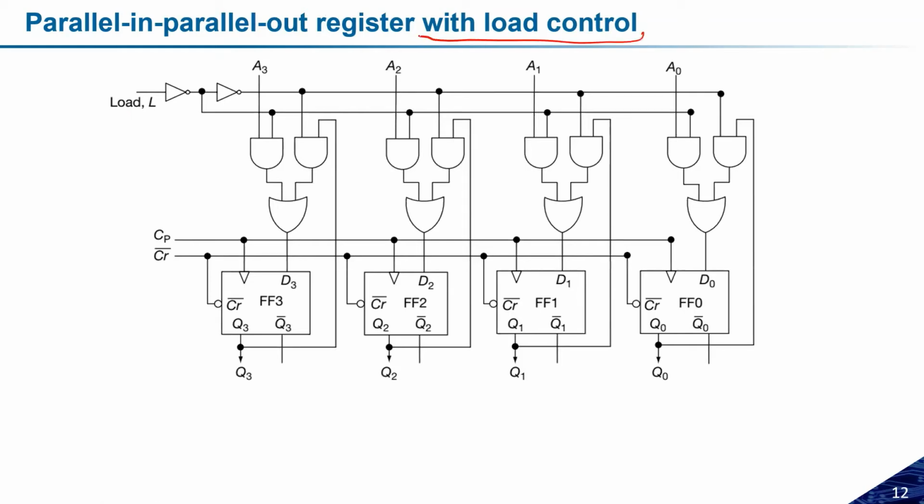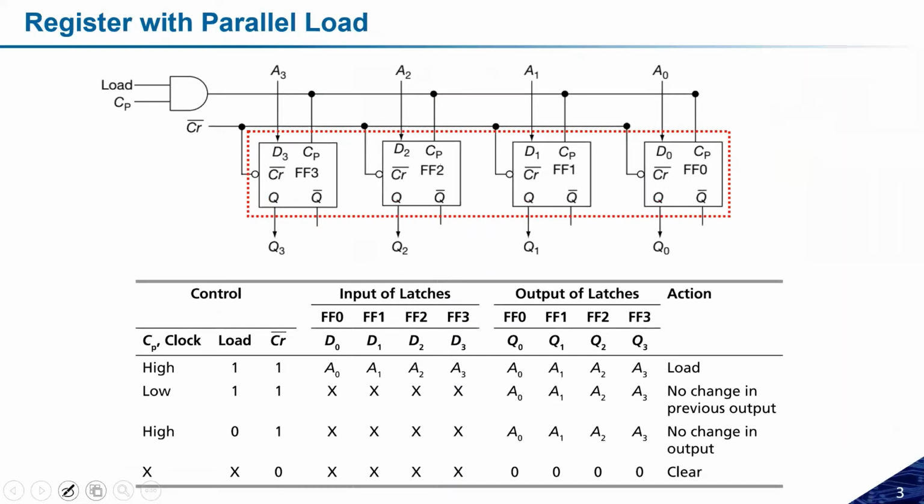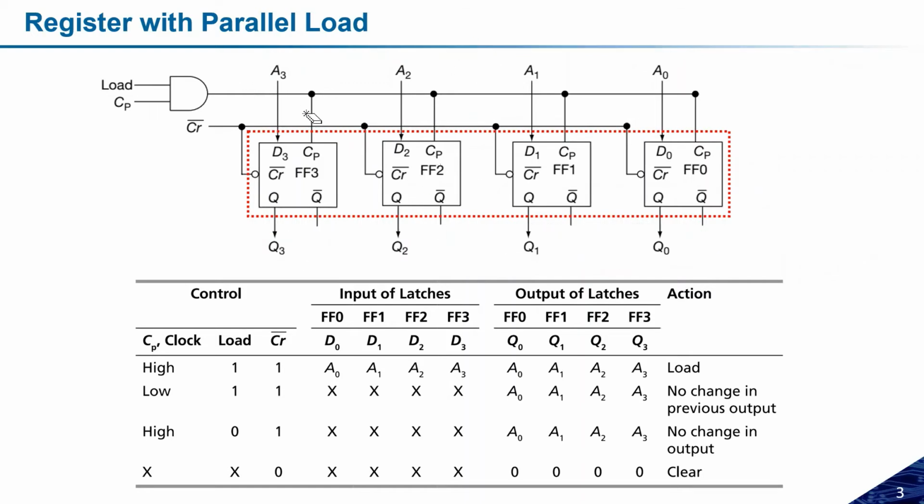With the load control, if there is no load control, then what will be there? Simply what we have already studied in the first slide, that is the parallel input parallel output. Let me go back to that one. If you see this particular diagram, we are adding the data parallelly and taking the output data parallelly. So this is the simplest parallel input, parallel output shift register.